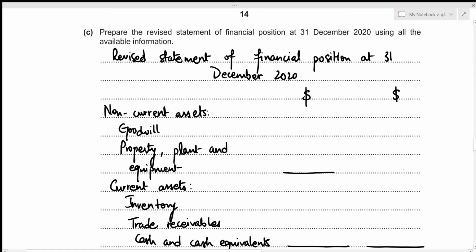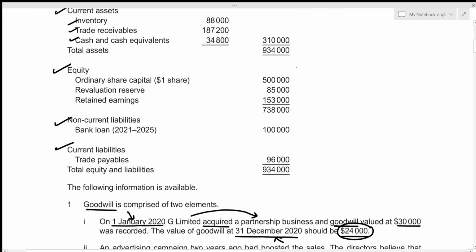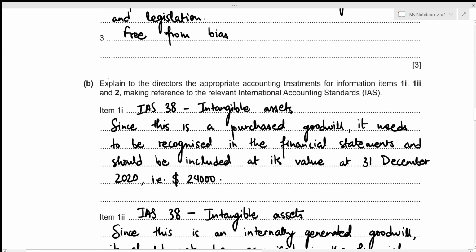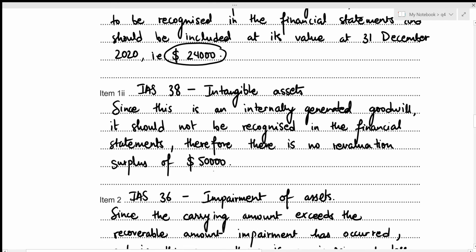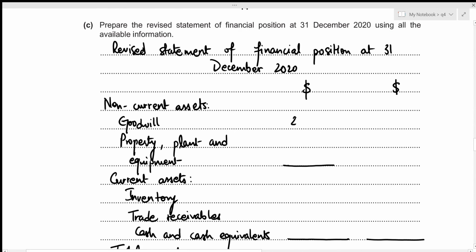So we will definitely start with goodwill. Let's have a look above. So previously goodwill was valued at 80,000, but we know that we already dealt with goodwill in the first part, and we have already included its correct treatment as well right here. So for item 1, it was a purchased goodwill, and we figured out that the value should be recognized in the financial statements at 24,000, right? But in case of the second one, it was an internally generated goodwill which should not be included. So the only value that goodwill should be including is 24,000. Let's write it down in our statement of financial position. So that's 24,000.